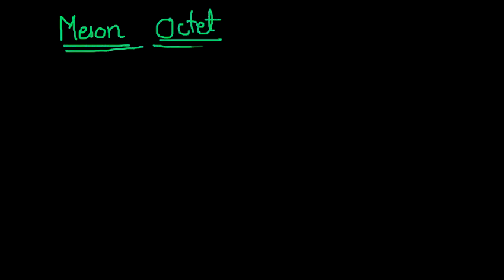Further in this module we are going to learn the meson octet. As I told you, there is no need to memorize all the isospin, third component of isospin, baryon number, lepton number, strangeness, all these properties. You will get them from the diagram which is called the meson octet.